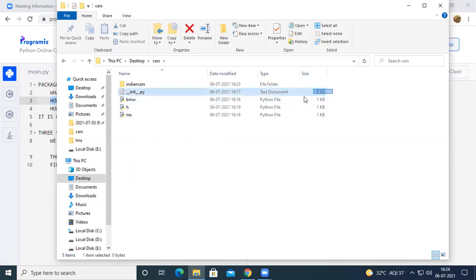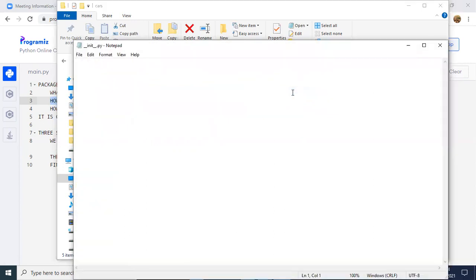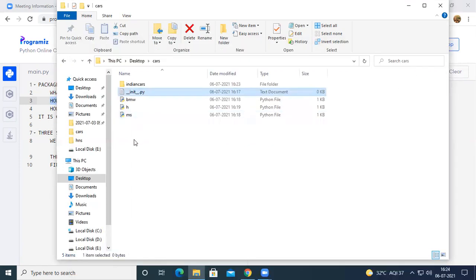So whenever the Python compiler encounters this file, it comes to a conclusion that this particular cars folder is a package in Python. In this file, we can keep it empty, or we can write some initialization code if we want. There is nothing wrong. We can keep this as empty, or we can write some initialization code in Python.